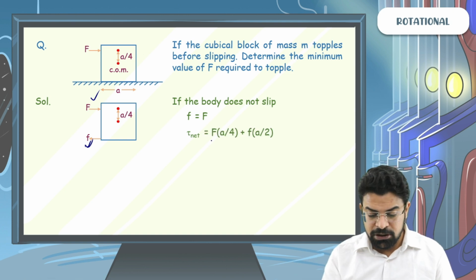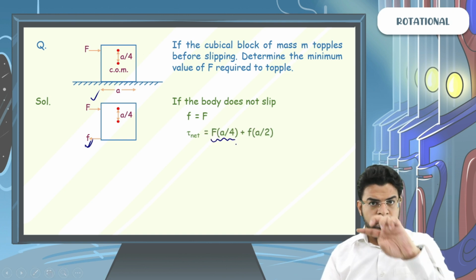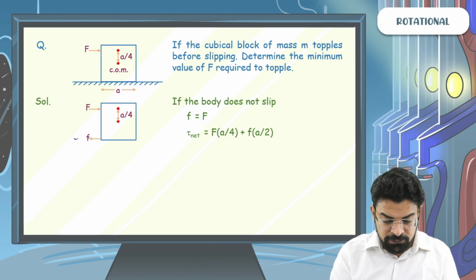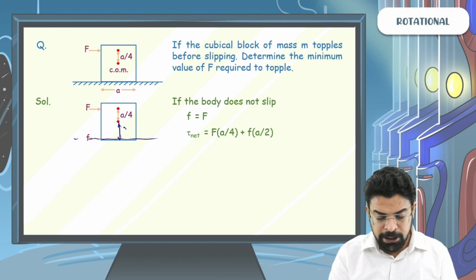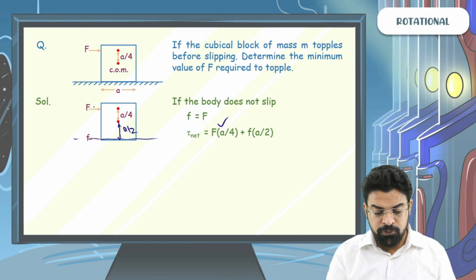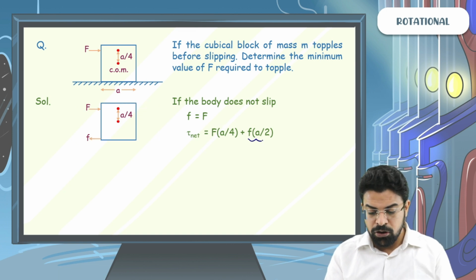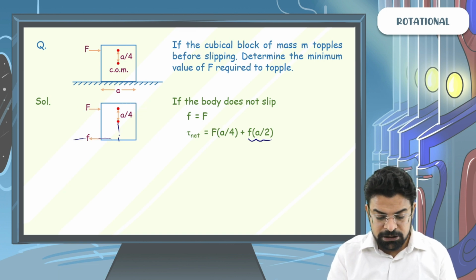So the net torque will be F into a by 4 clockwise plus F into a by 2 clockwise. The distance of the line of action of friction will be a by 2. So the torque of the external force has its line of action at distance a by 4, plus the torque due to friction force F at a distance a by 2.